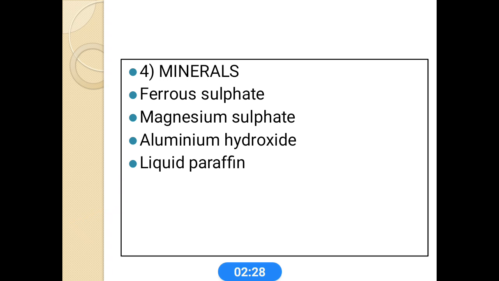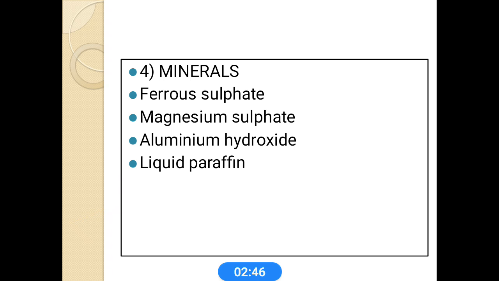Next source is minerals. These are some examples of mineral sources. Ferrous sulfate is mainly used in case of iron deficiency anemia. Magnesium sulfate is a naturally occurring mineral. This is mainly used to control low blood levels of magnesium.